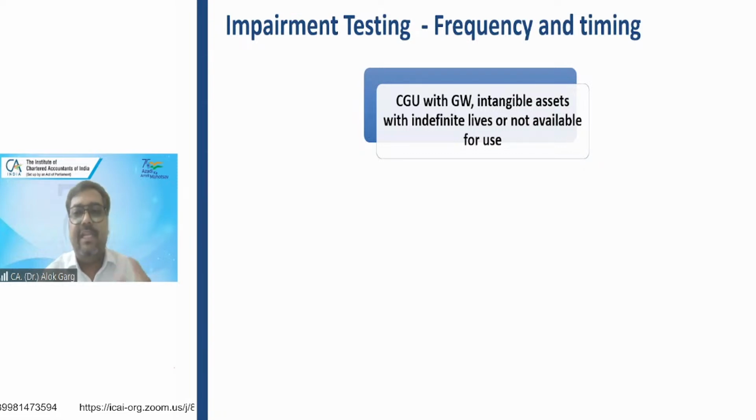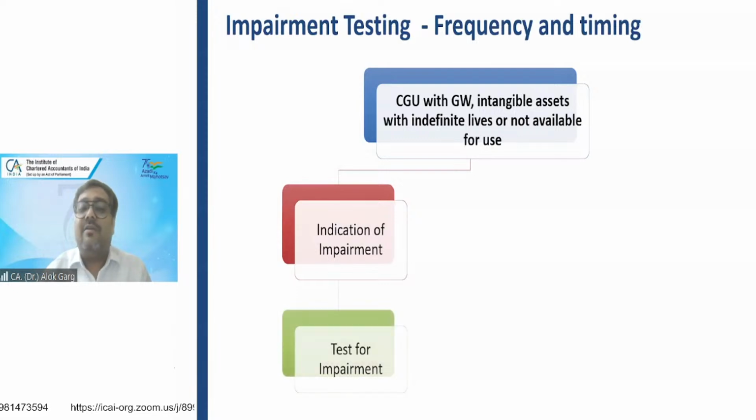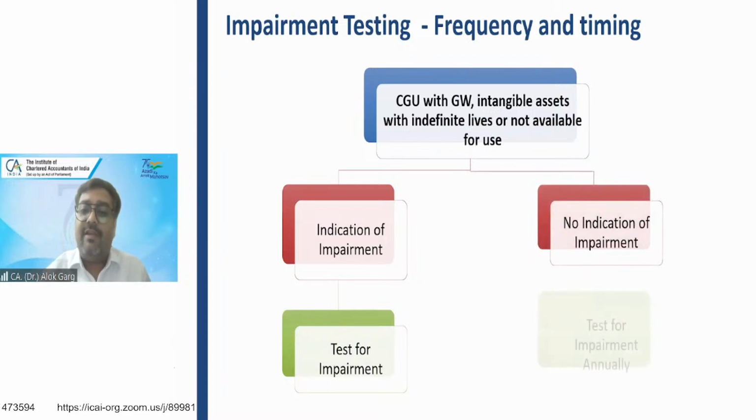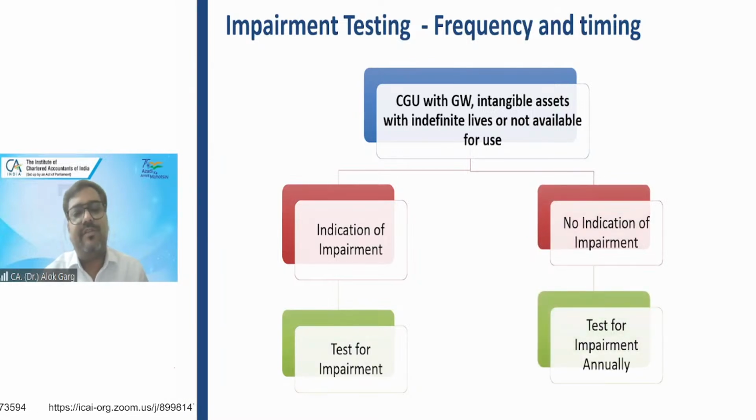If you have any of these 3 assets in your CGU, you have to test for impairment whenever there is an indicator, right? Whenever there is an indicator, you have to check the impairment. But even if there is no indicator, at least once in a year, you have to do the impairment testing.